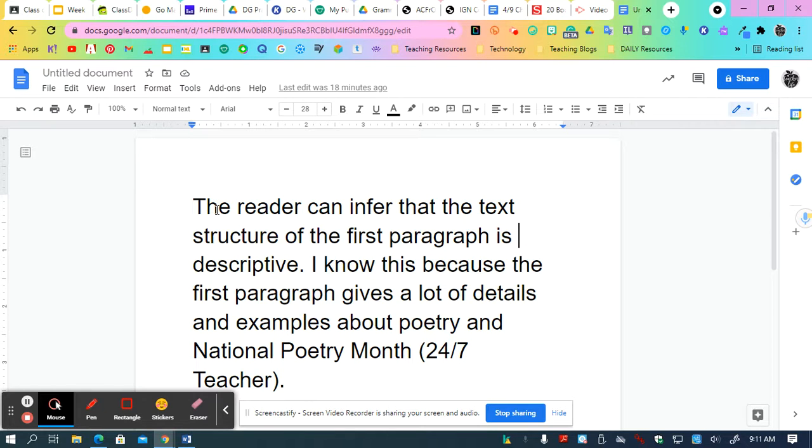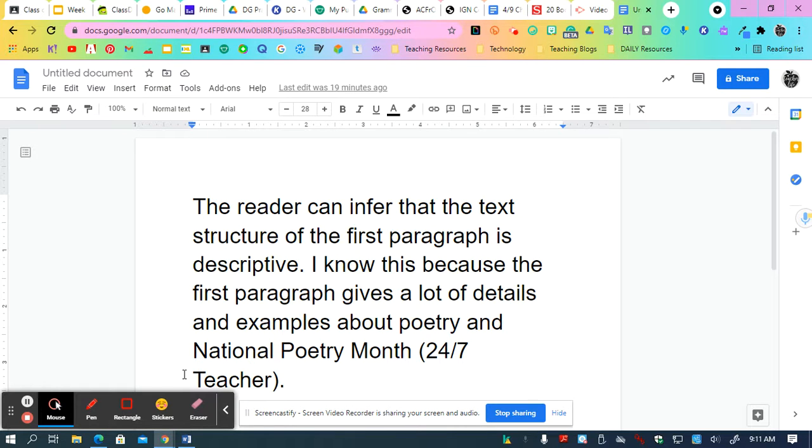Well, we talked about how this question doesn't necessarily have specific details that would help to support my answer, since it's more of an inference about the whole paragraph. So one of the questions that it asks is how I know. Okay, and this is more of an E for our RACE, like the explain and elaborate.